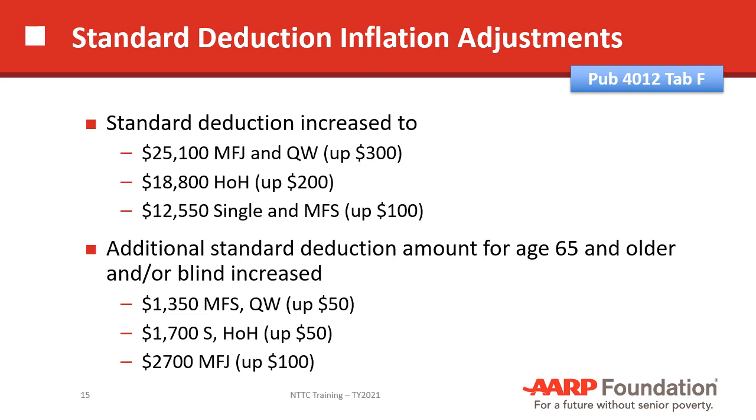Now, the additional things that we have to add to the standard deduction are for age 65 and for blindness. So in the case of age 65 or greater and blindness, we would add $1,350 in the case of married filing separate or qualified widow or widower. That's up $50 from last year. And in the case of head of household, we would add $1,700 if they were 65 or blind. And that's up $50 from last year as well. And then for a married couple, we would add $2,700 for the couple, which is essentially $1,350 twice. And that's up $100 from last year.